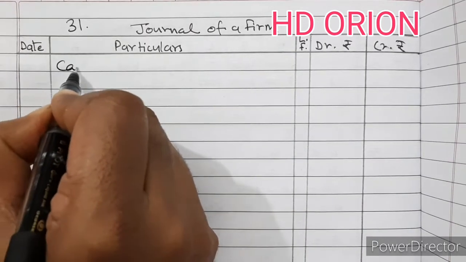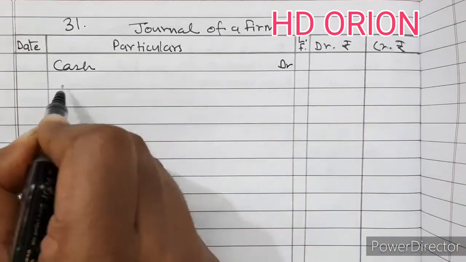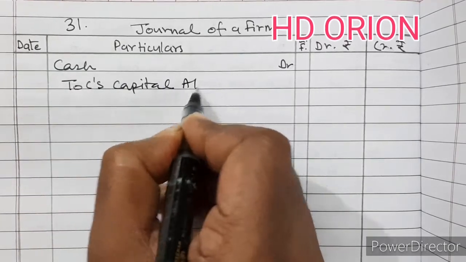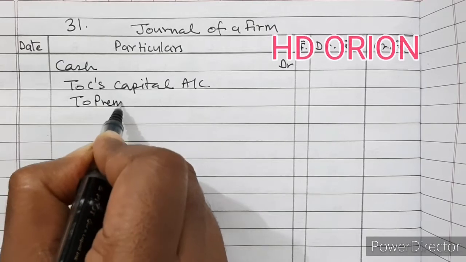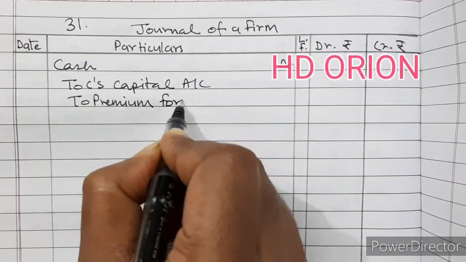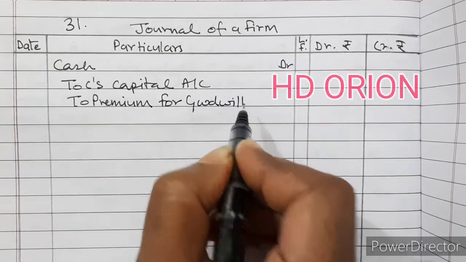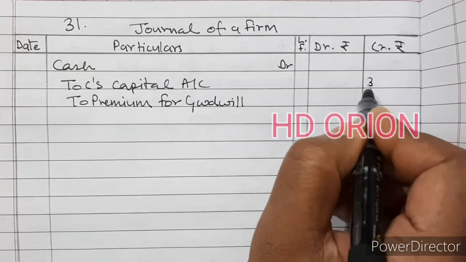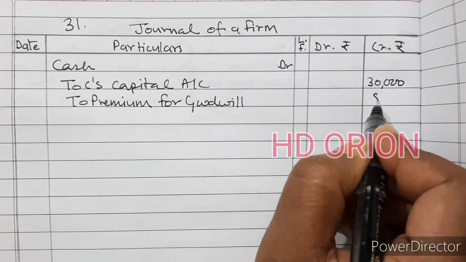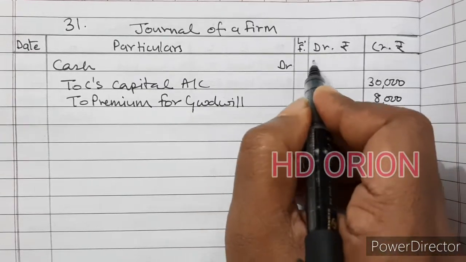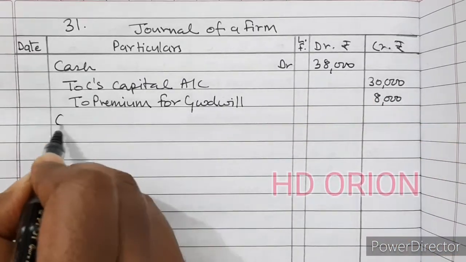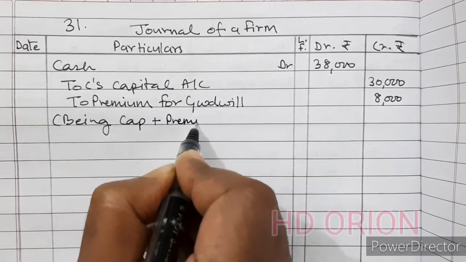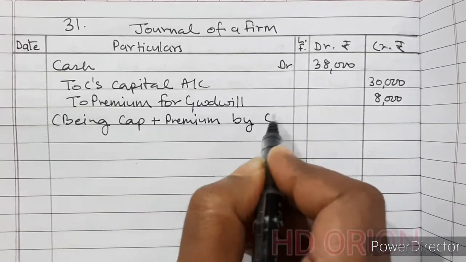So cash account debited to C's capital account and to premium for goodwill. And 30,000 is the capital and 8,000 he is bringing out of 10,000. So 38,000 cash brought, being capital plus premium brought by C.